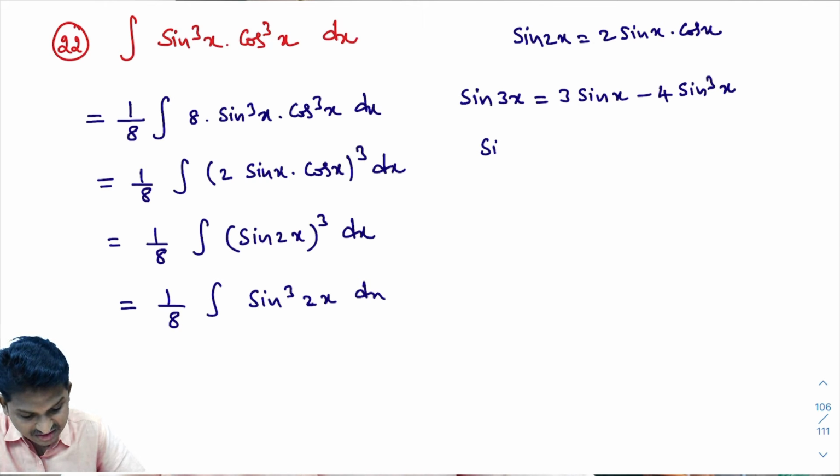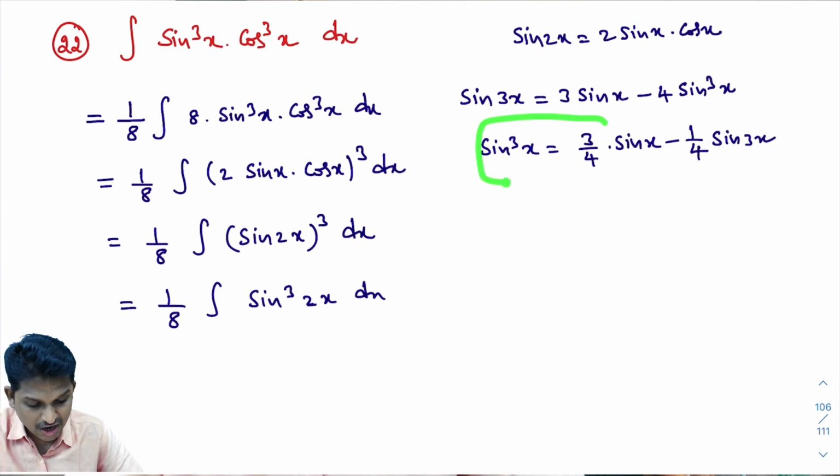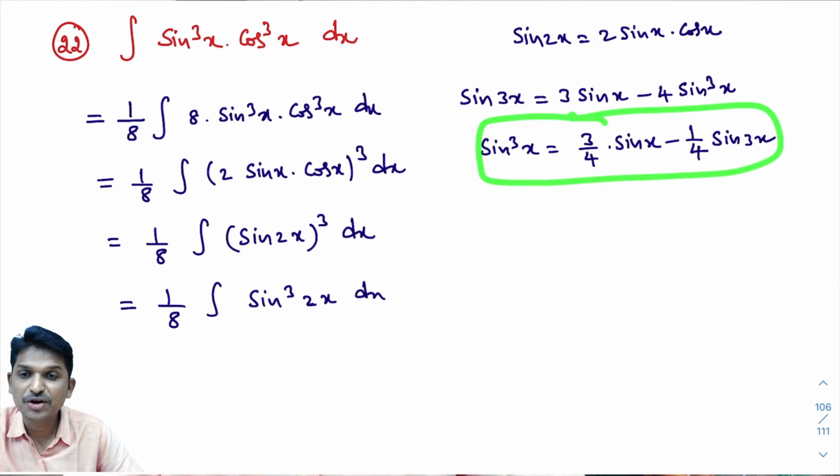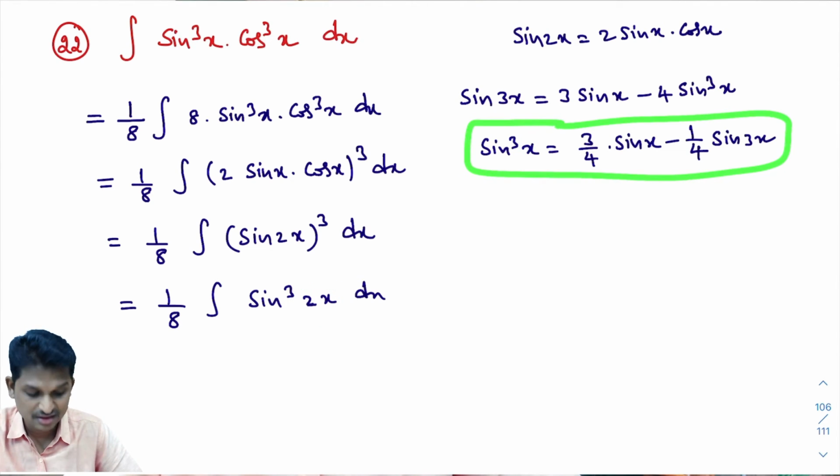From this, what is sin cube x? Sin cube x is 3 by 4 into sin x minus 1 by 4 into sin 3x. It can be understood. In last problem also we discussed the same thing. As you have sin cube x formula, from this you can easily write sin cube 2x. How? In this formula, where x is there, there you write 2x.